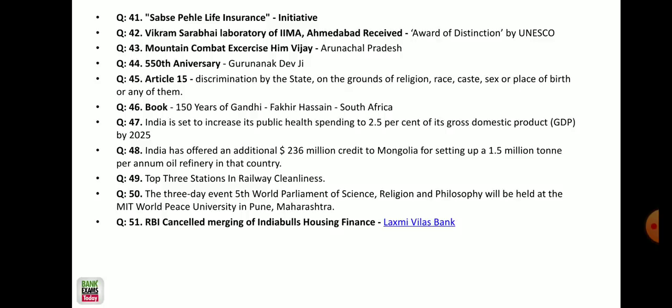So 150 years of Gandhi, Fakir Hussain, that book was written. So India is set to increase its public health spending by 2.55% by 2025. So India has offered an additional $236 million credit to Mongolia, right? And the top 3 cleanest railway stations according to the Niti Aayog survey are situated in Rajasthan, right? Jaipur is the cleanest one. And the 3-day event, the 5th World Parliament of Science, Religion, Philosophy will be held at MIT World Peace University in Maharashtra. And RBI cancelled the merging of Indiabulls Housing Finance and Lakshmi Vilas Bank.